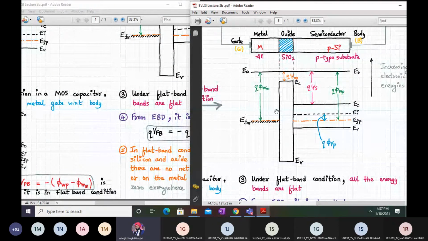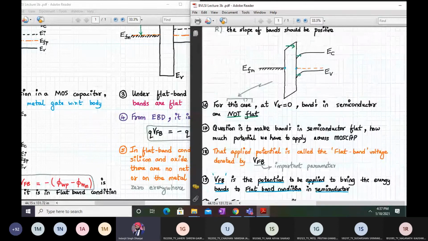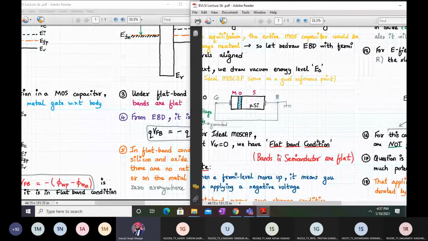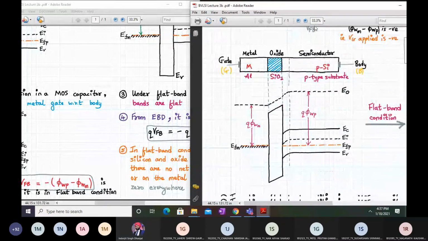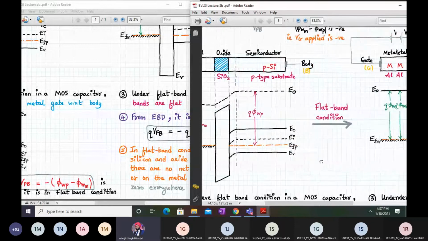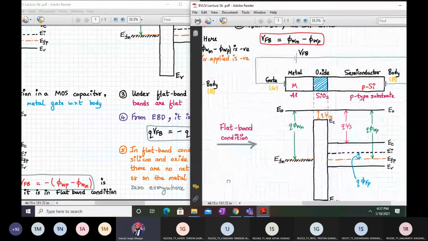Okay, so now I think we have completed this PDF, that is 3B. Correct, we have seen what the energy band diagram of a MOS capacitor is, why the band bending happens, and what the condition for the flat band voltage is. We have seen three things.